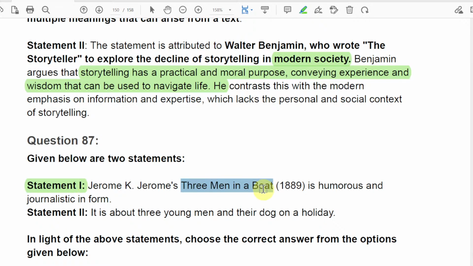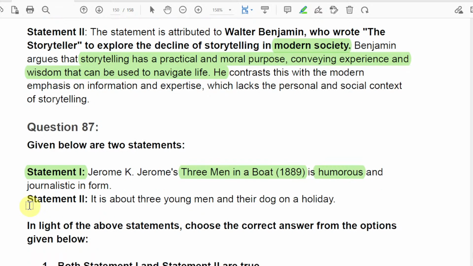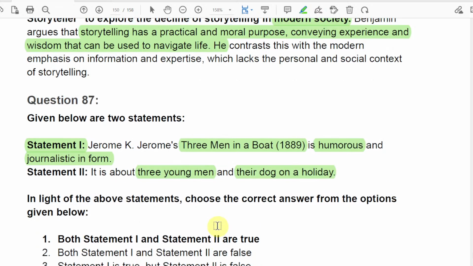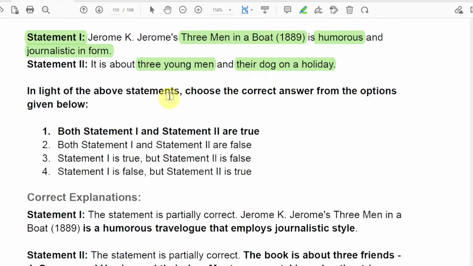Question number 87. Statement 1: Three Men in a Boat is humorous and journalistic in form. Of course, it is humorous, but is it journalistic in form? It says yes. Statement second says it is about three young men. Through the name we can understand, okay, three young men and their dog on a holiday. So for both statements, if you have just read about this work, you will be able to answer easily,